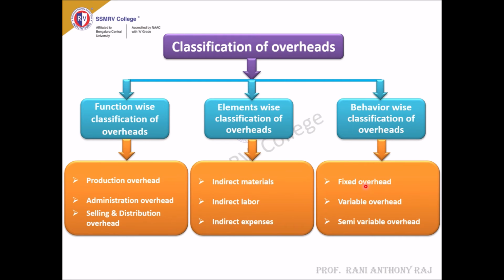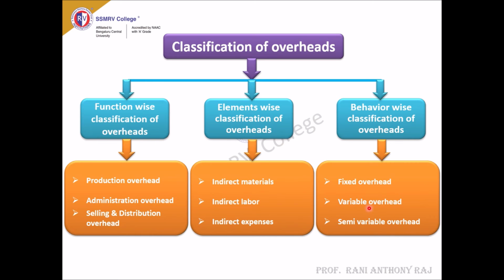Behavior wise classification of overheads starts with the fixed overheads. Fixed overheads refers to the cost which remains the same in total but varies inversely per unit with production. For example, if you take the rent of a factory, the rent will be fixed. If you are paying 10,000 as rent every month, that is fixed irrespective of the units you have produced. If you are producing 1000 units, you will be paying only 10,000. If you are producing 1 lakh units also, you will be paying 10,000. That is known as fixed overheads.